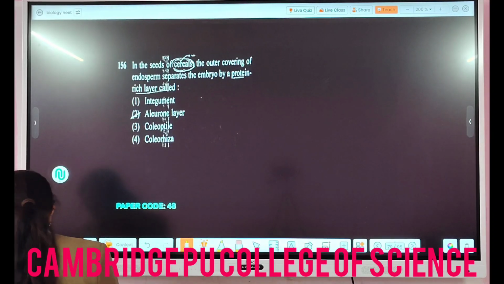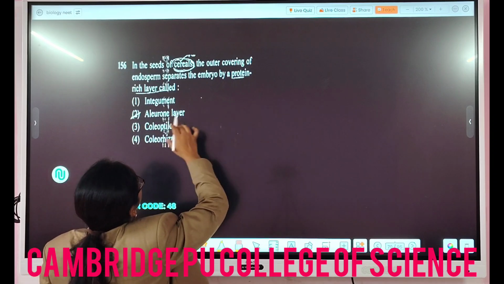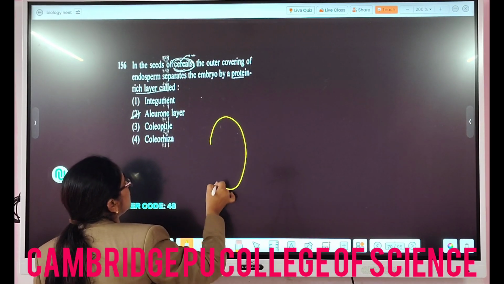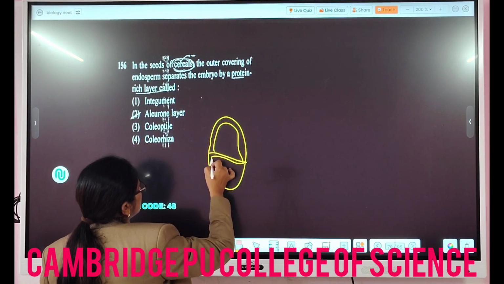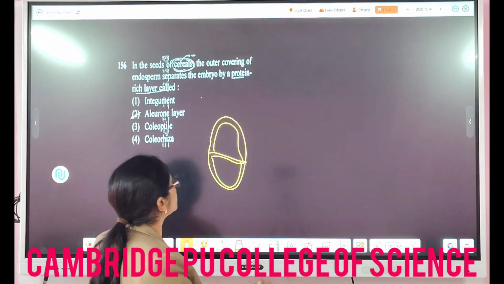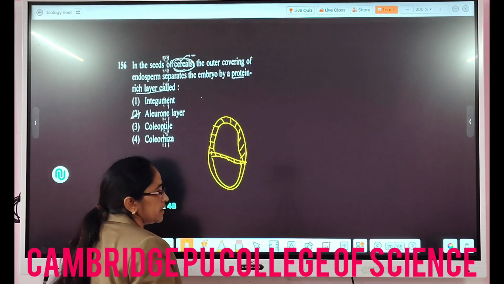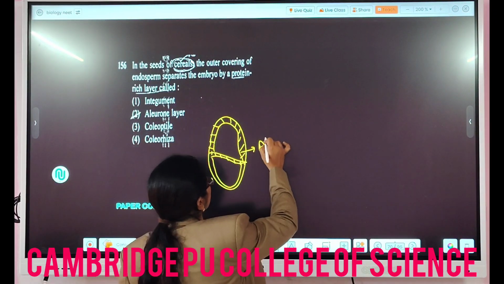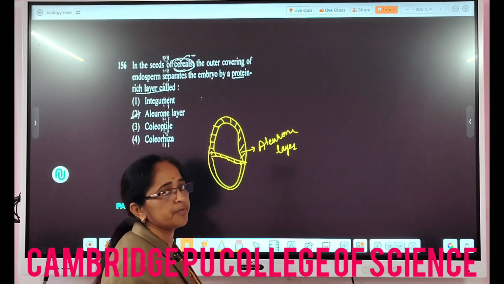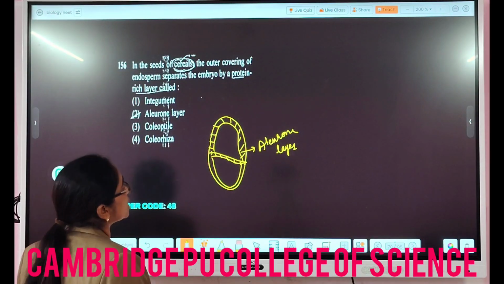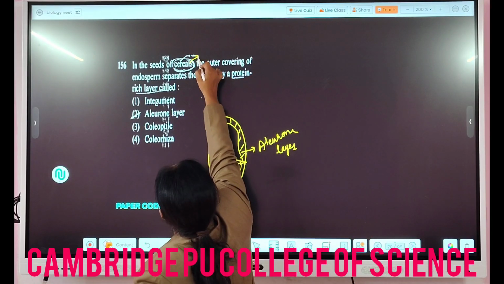Then the next question here is, in the seeds of cereals, the outer covering of endosperm separates the embryo by a protein rich layer. So you may remember there is a structure like this in the first year PUC of a monocot seed. So you remember there is a layer like this, right? So this is a protein layer which is called the aleurone layer, which is made up of protein which separates the endosperm from the scutellum or the cotyledon in the monocot seeds. Cereals means that it will be monocot.